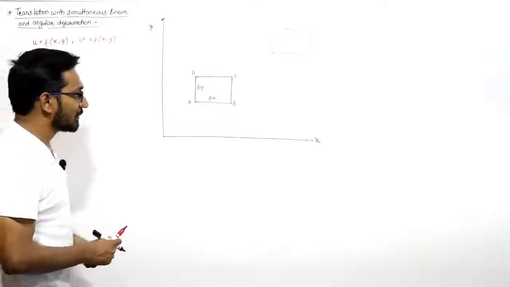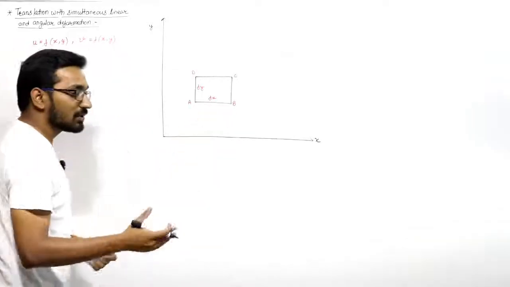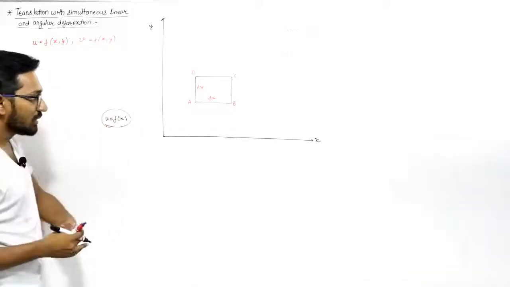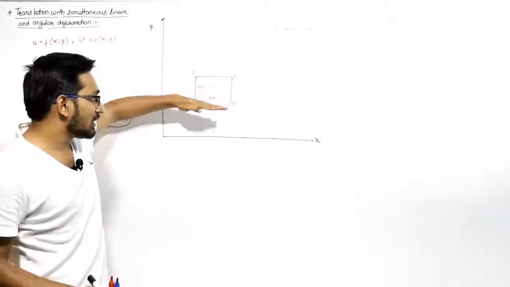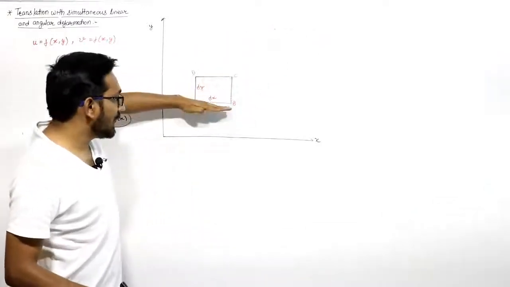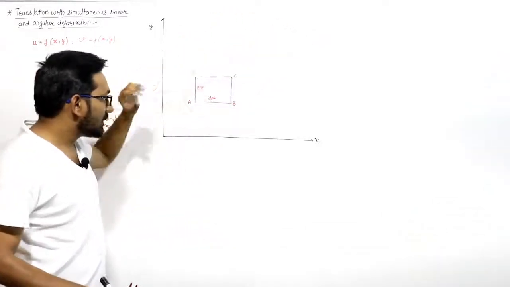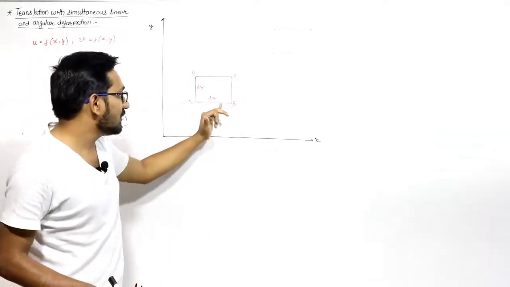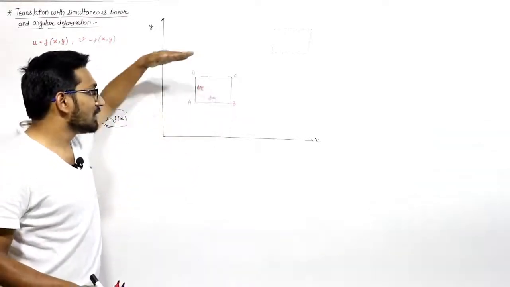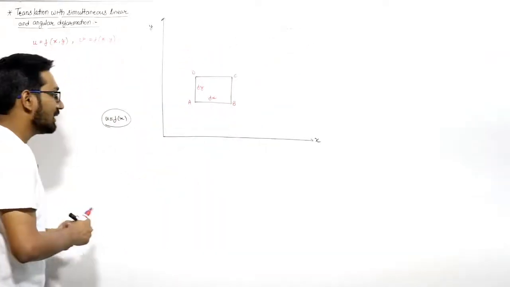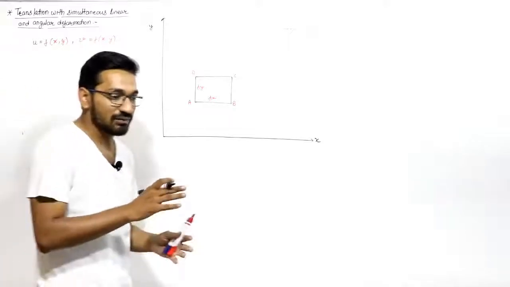If you talk about the earlier case, when u is a function of x only, not a function of y, then when this element AB is moving in the y direction, each and every particle in this line segment AB will move with the same velocity in the y direction, because u is a function of x only.